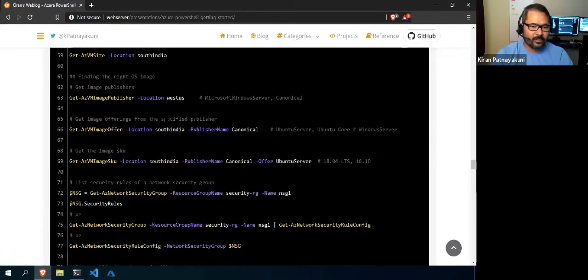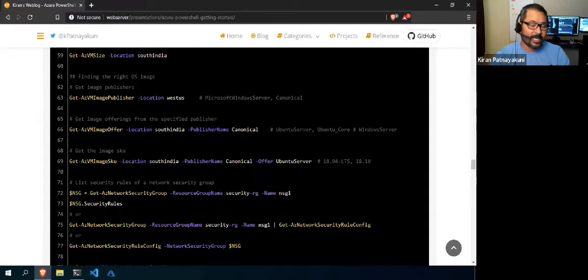I want to get the image of the VM, I mean of the OS, right? So how would we come to know? It's not like how we create the VM in the portal, where in the GUI everything is auto-populated.